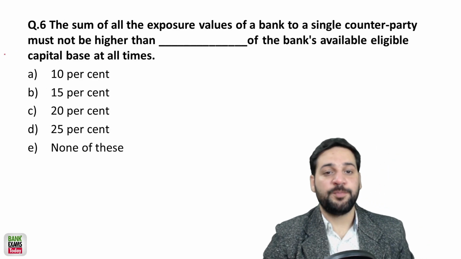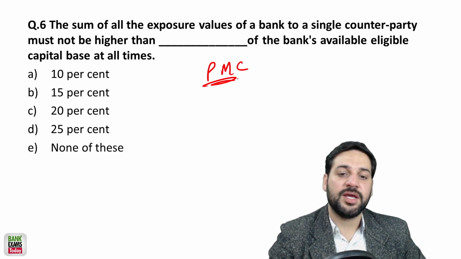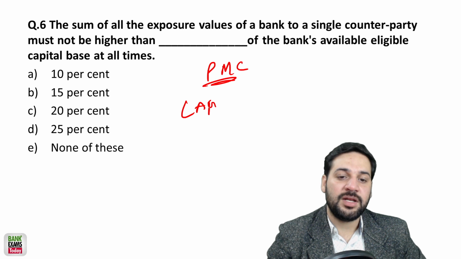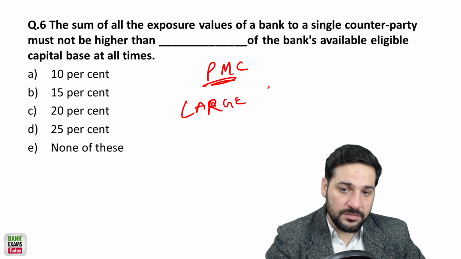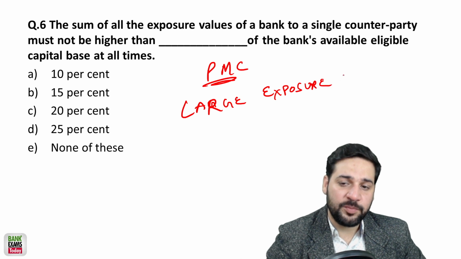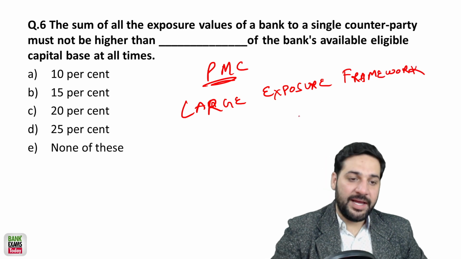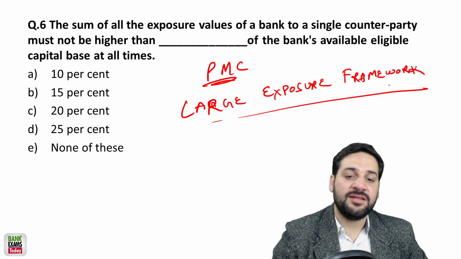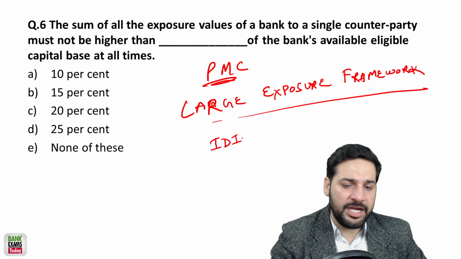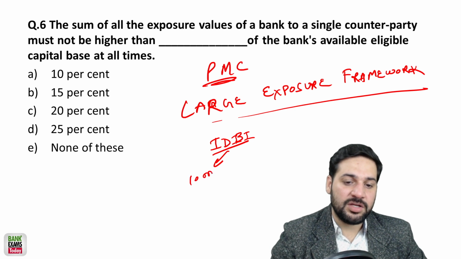The sum of all exposure values of a bank to a single counterparty, that is a PMC case. Okay, so the large exposure framework. This is that circular, large exposure framework. So that's really important. Let's say there is IDBI Bank, and let's say they have 10,000 crore rupees.